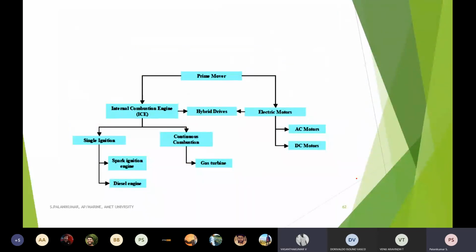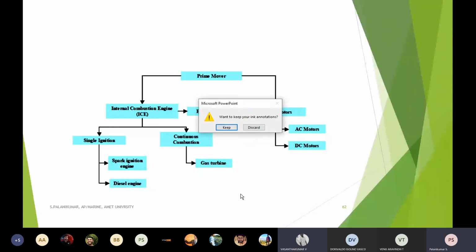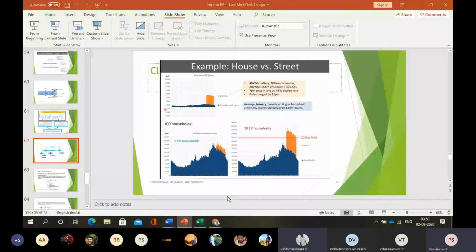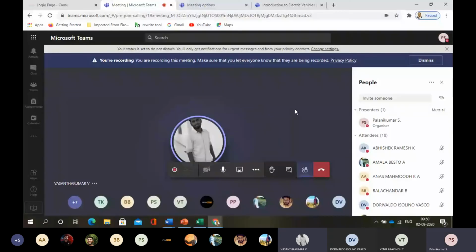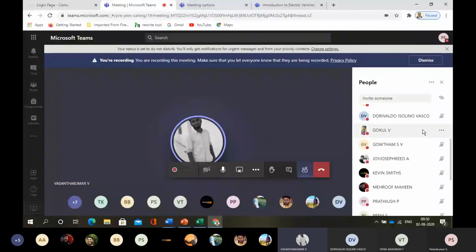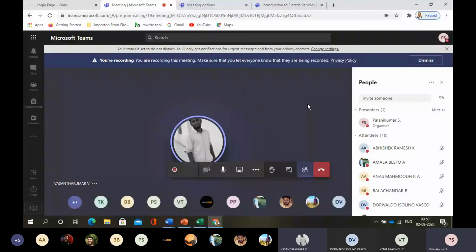So with this, I will ask for any clarification. Any clarification? Any clarification? What about Abhishek Ramesh? Any clarification?